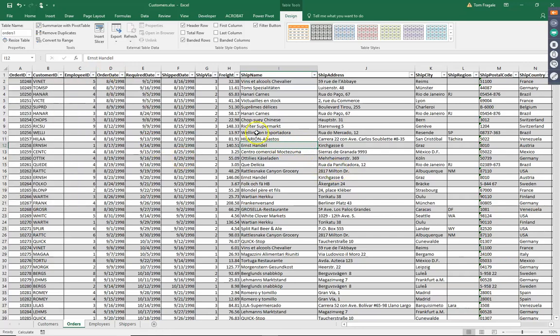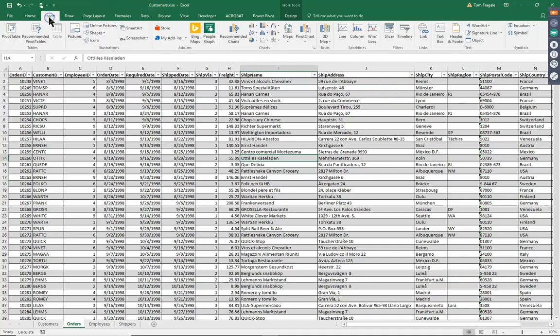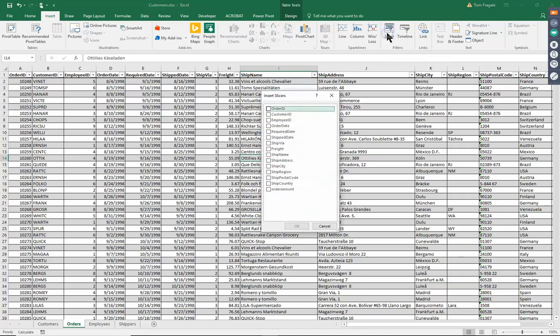But we can add something that's called a slicer even into one of these formatted tables. This started in Excel 2013, where you can add the slicer onto a formatted table. Let me show you the benefit of that. To add the slicer in, here's one way. I'll pick on the Insert menu, and then under the Insert menu, I'll pick on Slicer, right there.